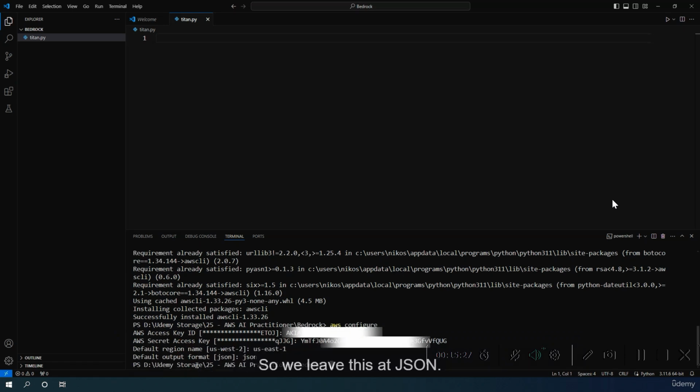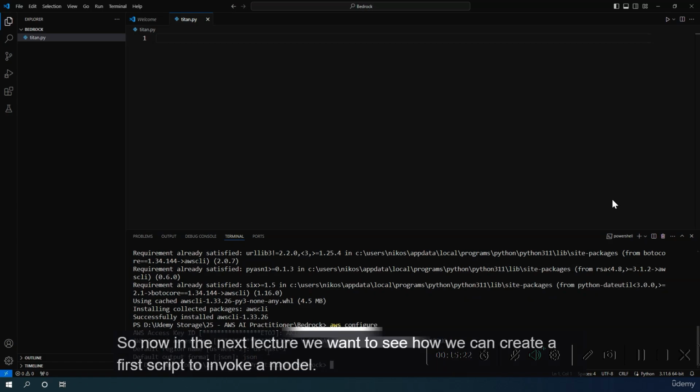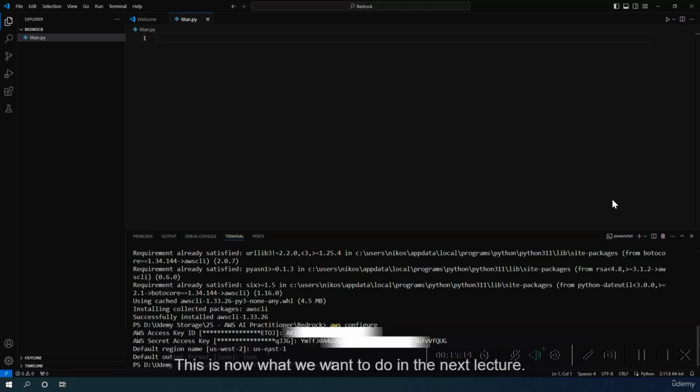So we leave this at JSON, and now we have this set up. So now in the next lecture, we want to see how we can create a first script to invoke a model. This is now what we want to do in the next lecture.